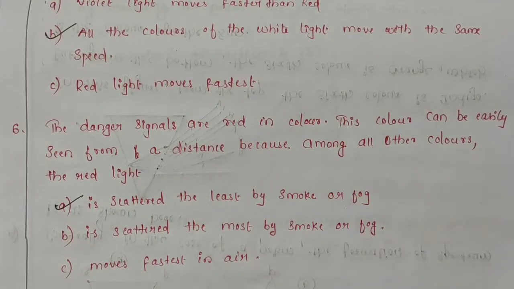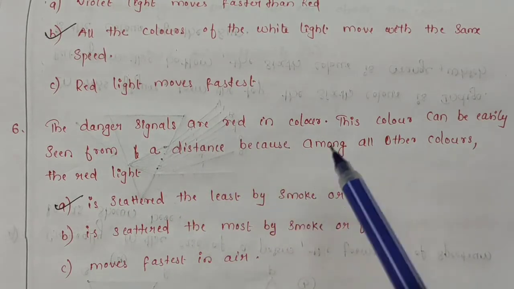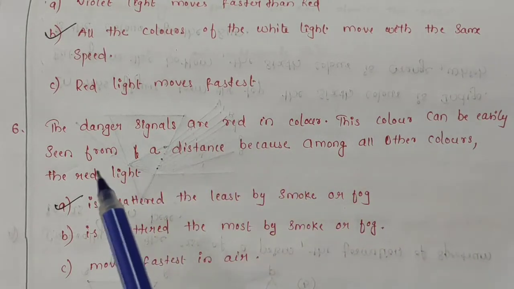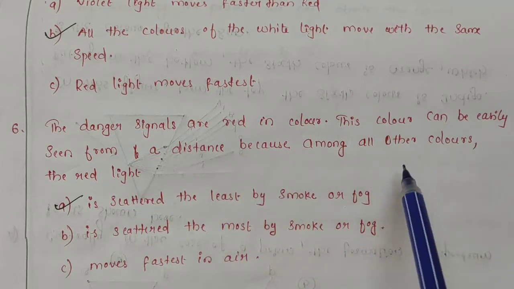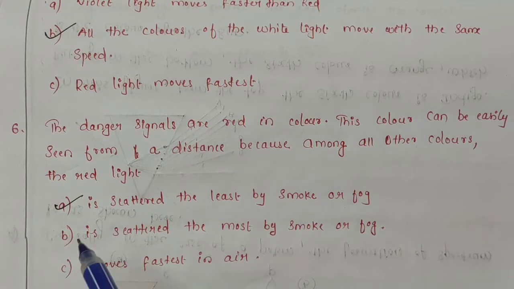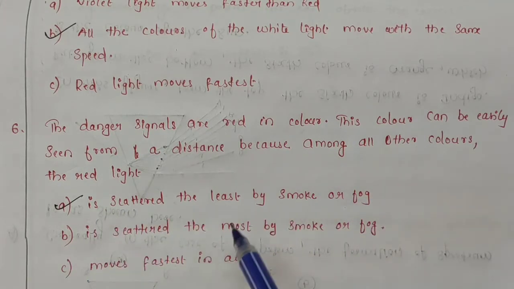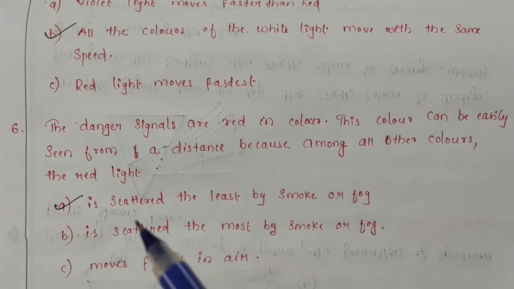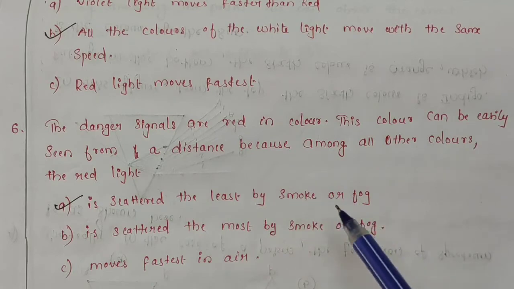Now see the sixth one. The danger signals are red in color. This color can be easily seen from a distance because among all other colors, the red light is scattered the least by smoke or fog, is scattered the most by smoke or fog, or moves fastest in air. The right answer is among all the other colors, red light is scattered the least by smoke or fog.